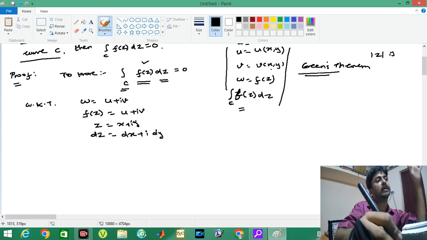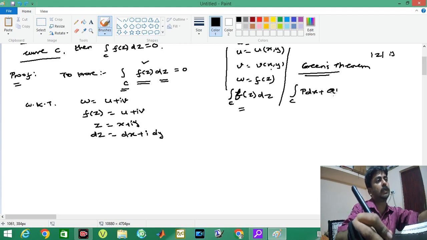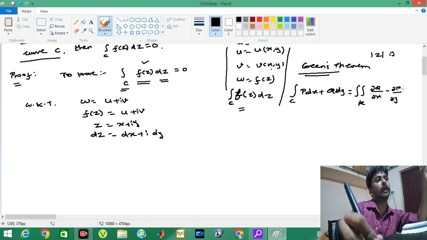I am not going to repeat the full statement. Simply, the integral over c of p dx plus q dy equals the double integral over the region r of dou q by dou x minus dou p by dou y dx dy.